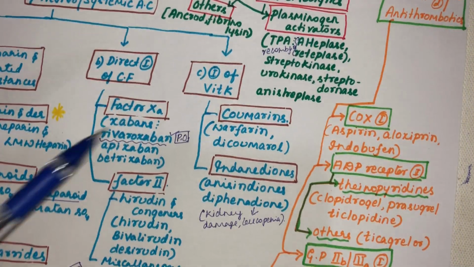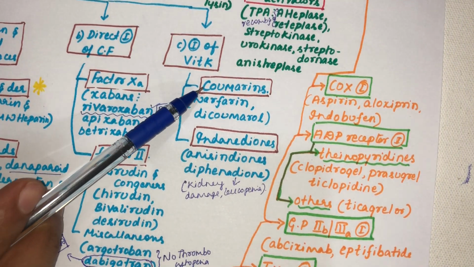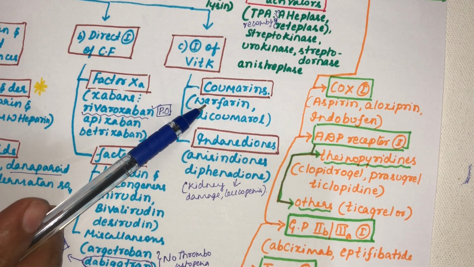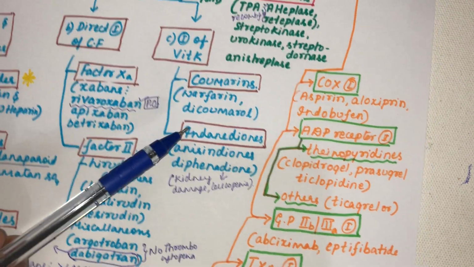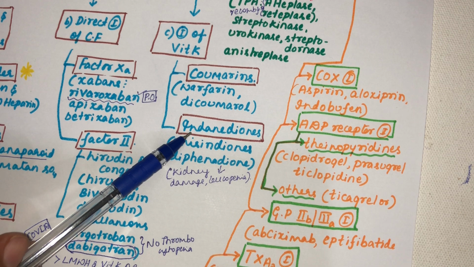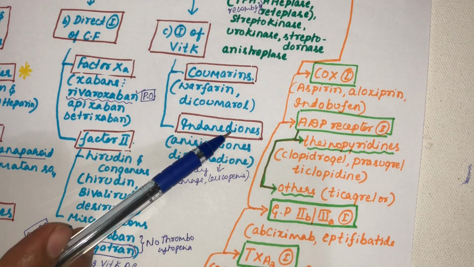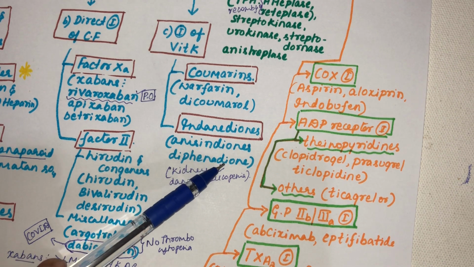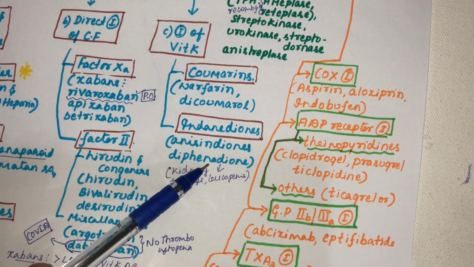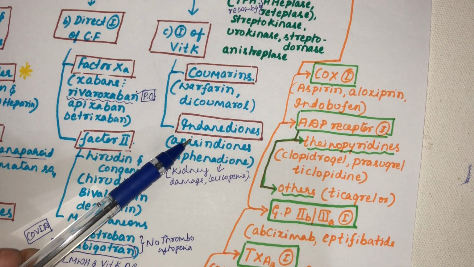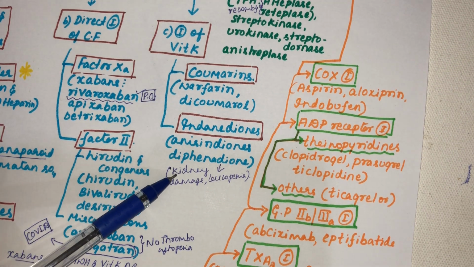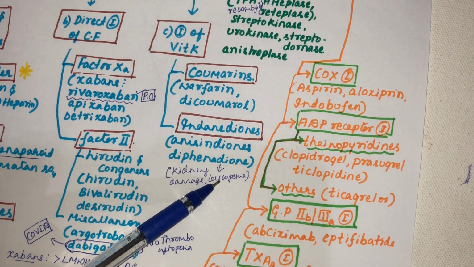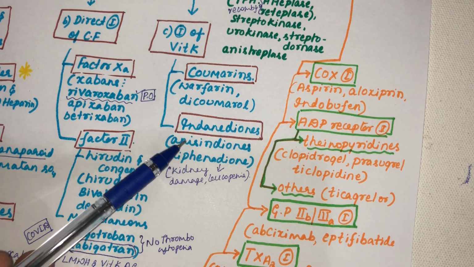So inhibitors of vitamin K: we studied coumarins, studied in detail about warfarin, then dicumarol. And the second group of drugs under inhibitors of vitamin K is indane-dione. All the drugs that end with the suffix dione, anisindione, diphenadione, are all inhibitors of vitamin K. Mainly they cause kidney damage and cause leukopenia. Nothing much about these drugs.